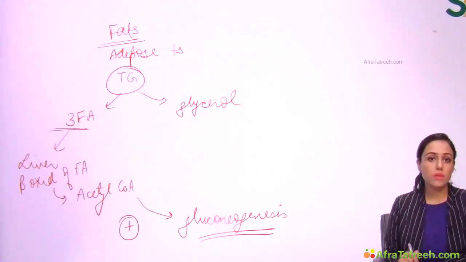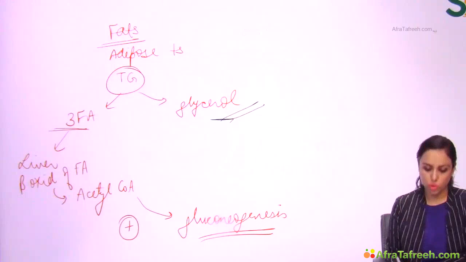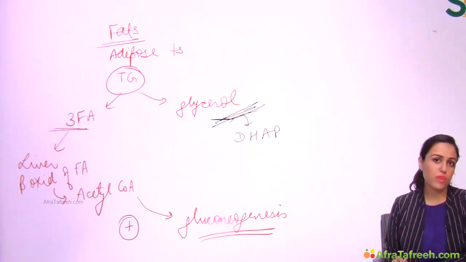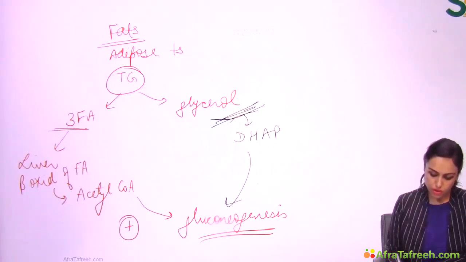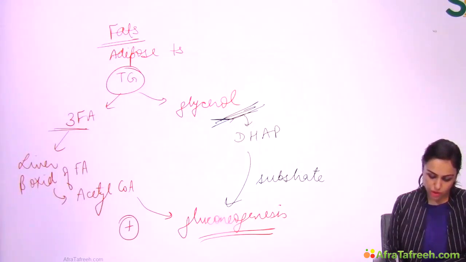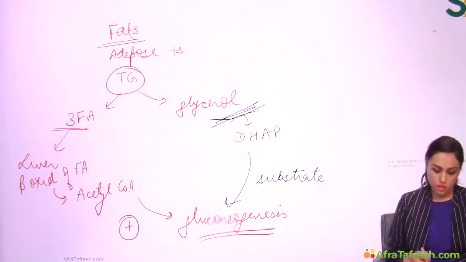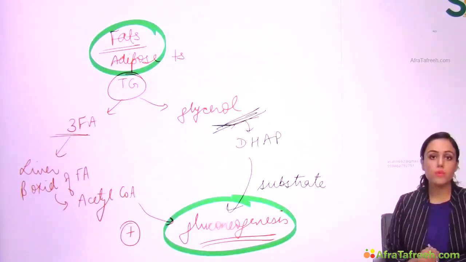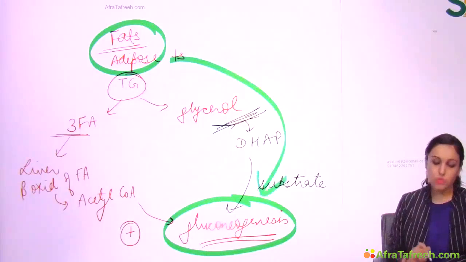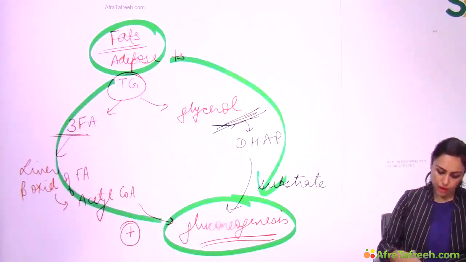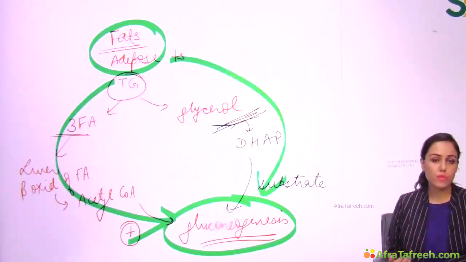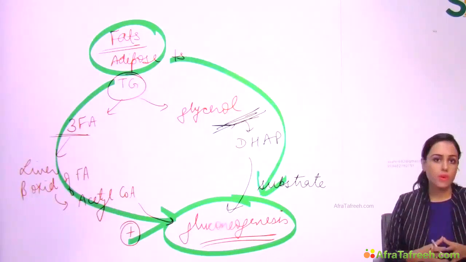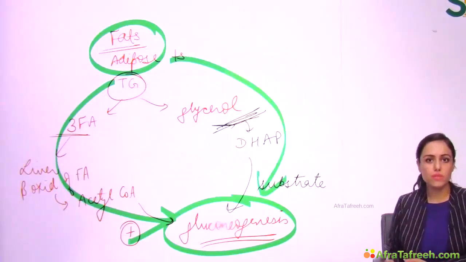On the other hand, the other product of triglyceride, that is glycerol, can be converted to DHAP, dihydroxyacetone phosphate, and this DHAP can be converted to glucose. So we can say glycerol is a substrate for gluconeogenesis. Now see the full story: fats are indirectly getting converted to glucose because one of the breakdown products is a substrate for gluconeogenesis. The other breakdown product, fatty acid, forms acetyl-CoA, which is the activator of gluconeogenesis. So indirectly, both breakdown products of fats are helping in gluconeogenesis.